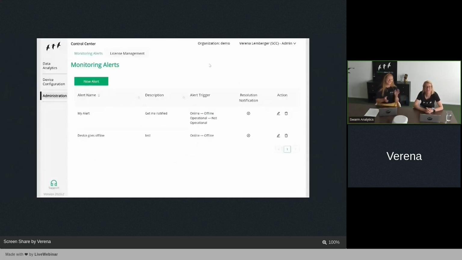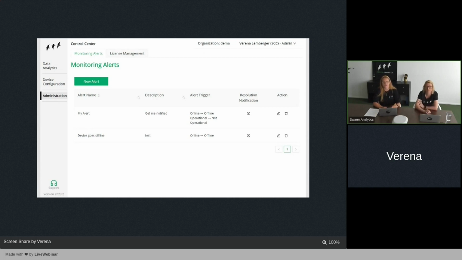And now, as I promised, I will show you two things that changed in our control center. As you can see, this is our demonstration control center. The majority of you might be used to this tab being monitoring alerts. In order to have more transparency and also in future enhance this administration feature and this space for administration, we implemented different tabs here.